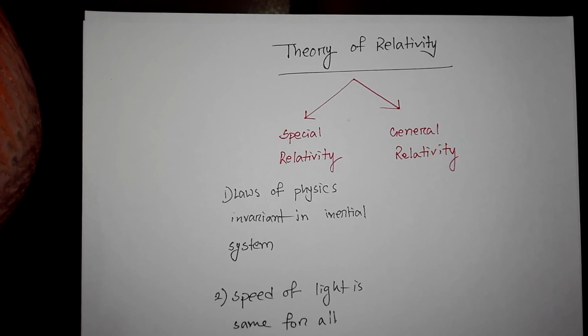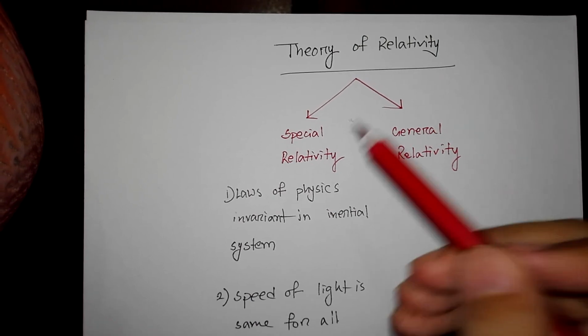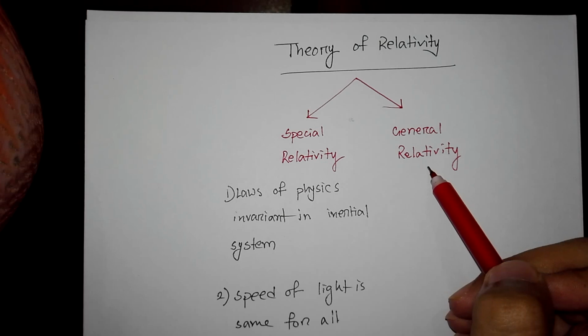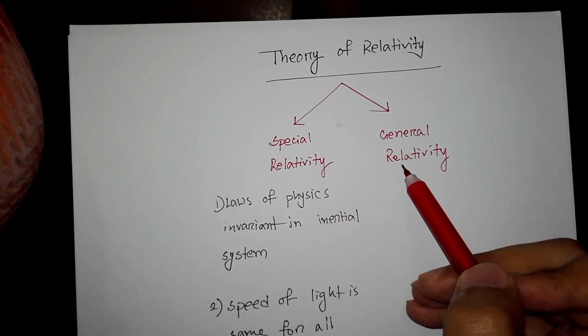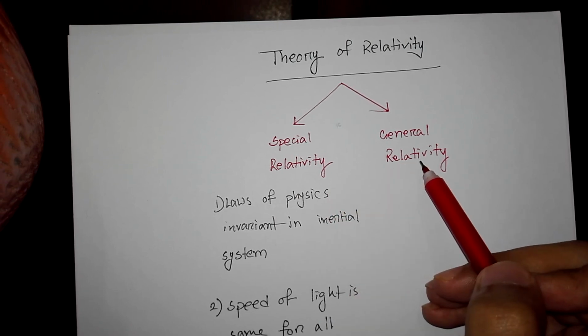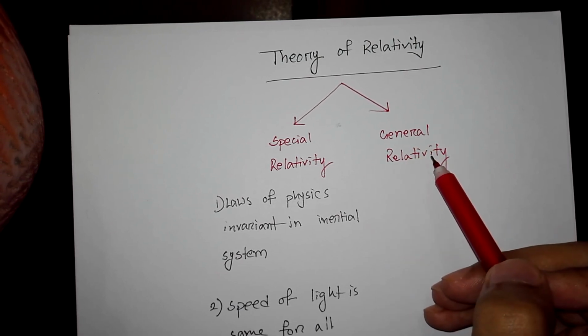The theory of relativity is one of the most famous theories in physics, and it was proposed by Albert Einstein. This theory has two parts, special relativity and general relativity. In this video I'm going to introduce you to both special and general relativity and give you an idea about what this theory is all about. And at the end of this video I'm going to show you a demonstration on general relativity for better understanding, as it is a little bit more complex.